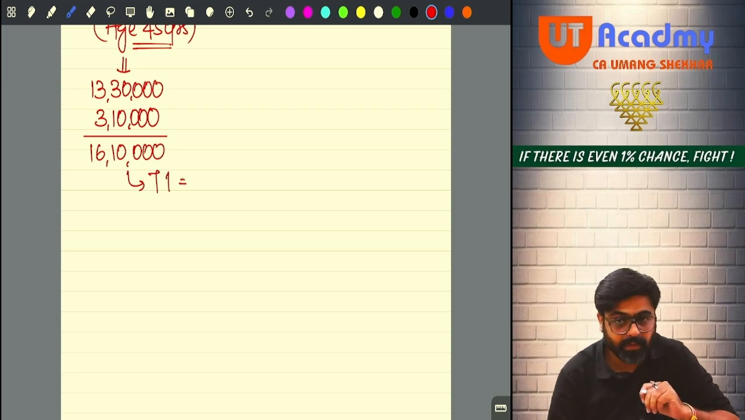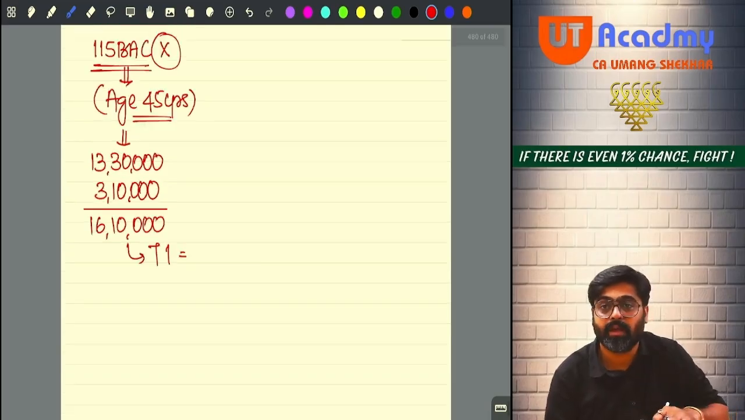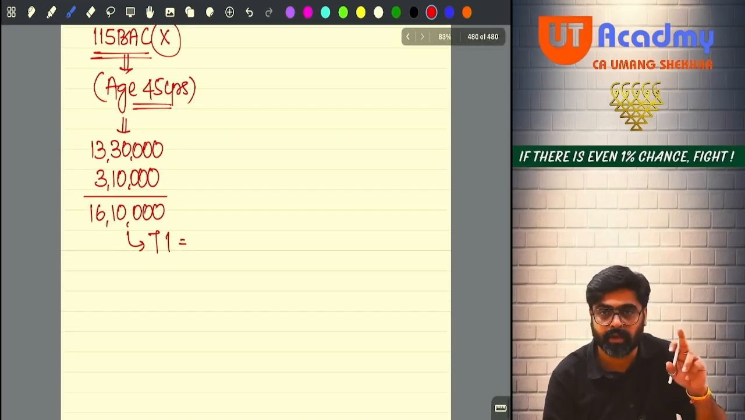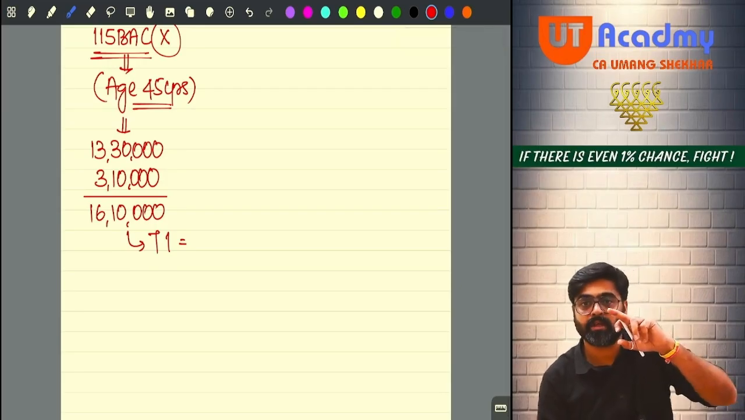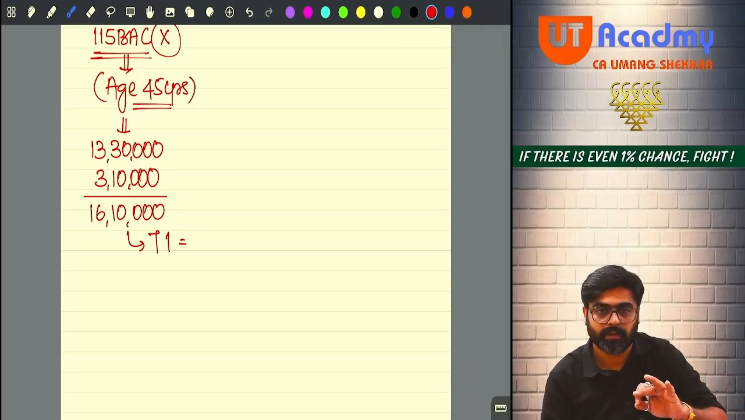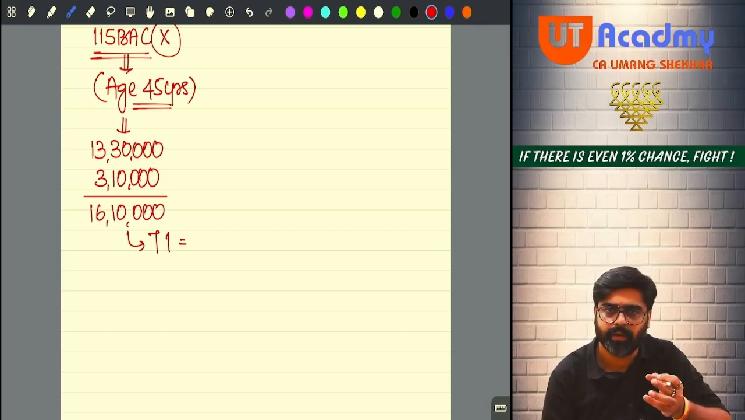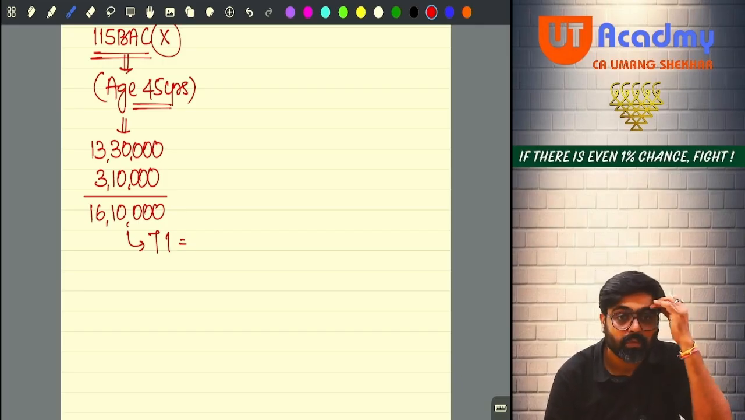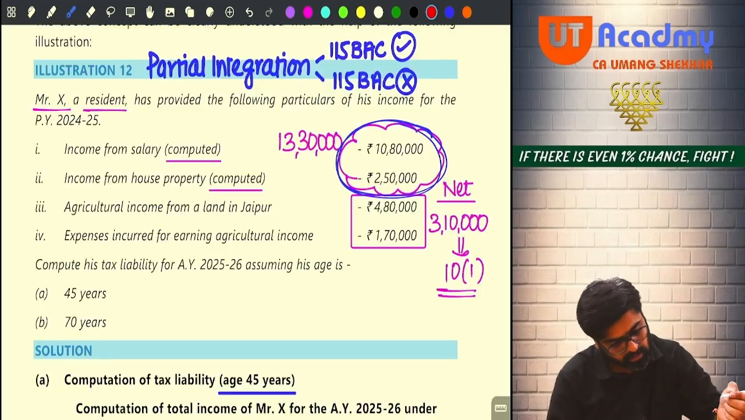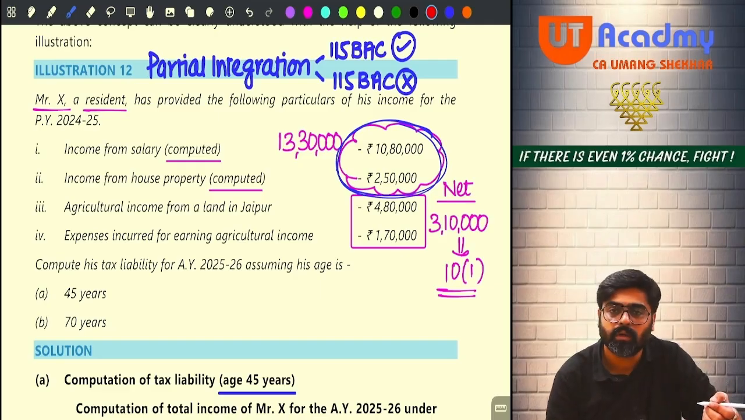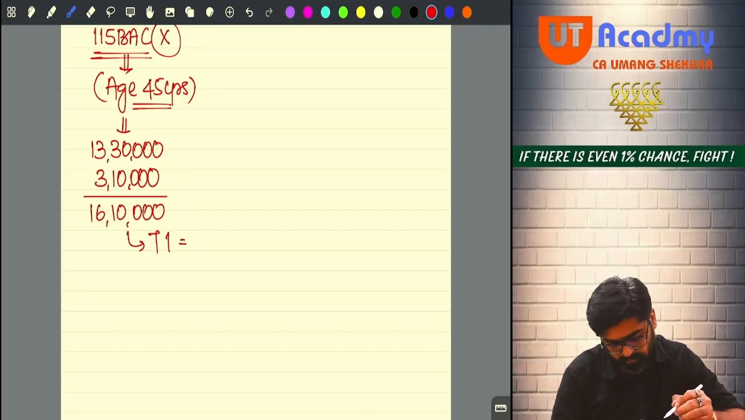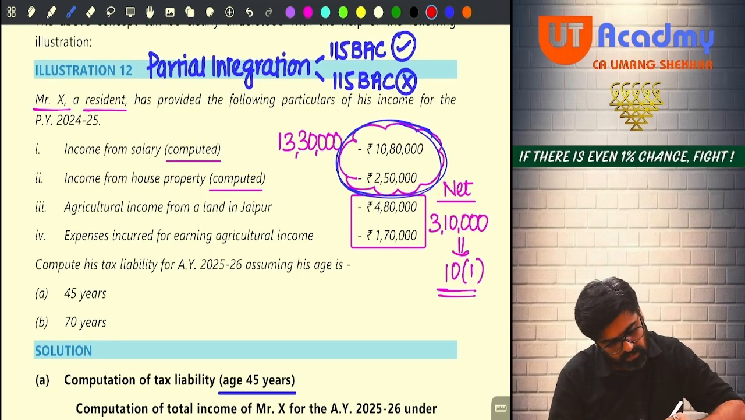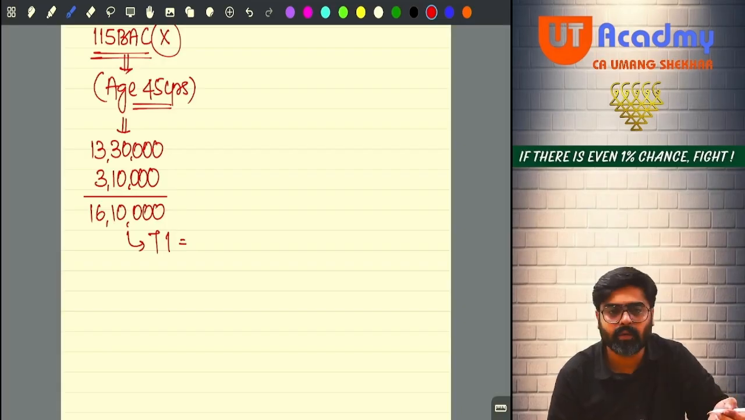T1 will be how much? First 2,50,000, no tax. See, we are not following 115BAC, so we are going to apply the normal rates. And in normal rates, the basic exemption limit will be 2,50,000. Understanding? Wait 2 minutes, we'll check now. Agricultural expense what? 480 minus 170, it will be 3,10,000 only. 13 lakh 30 plus 3 lakh 10 will be 16 lakh 10 only.